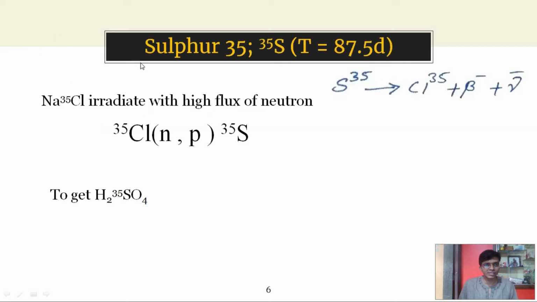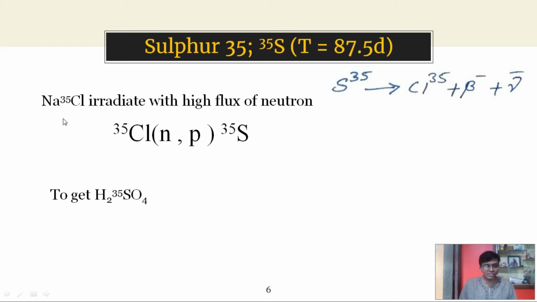The next isotope is sulfur 35. It has a half-life period of 87.5 days, and this sulfur 35 disintegrates to form chlorine 35 plus beta and gamma rays.